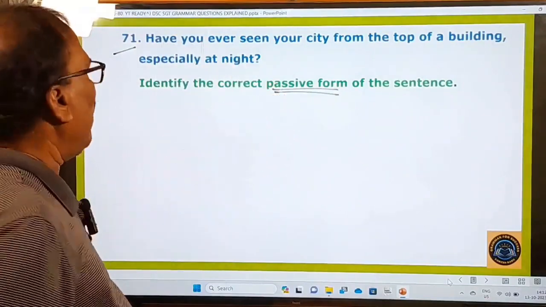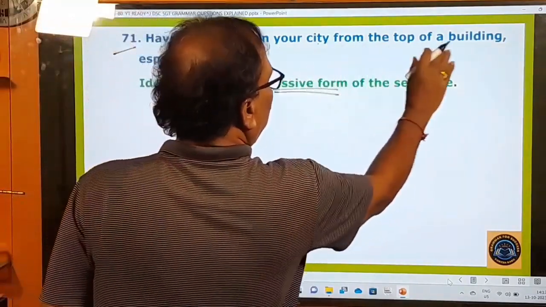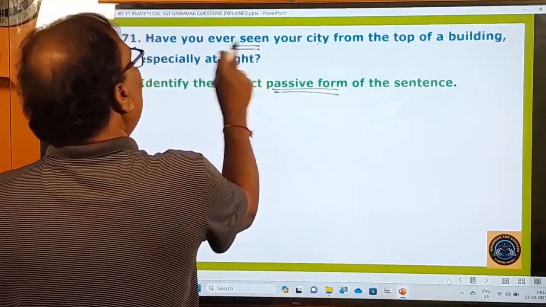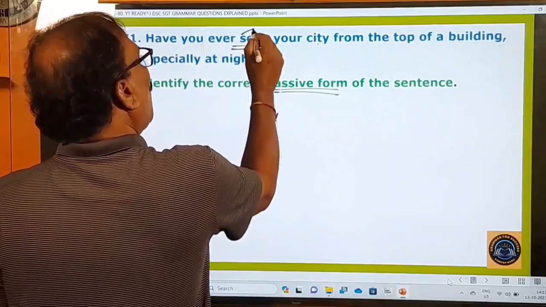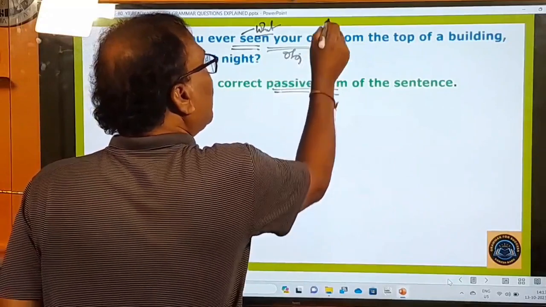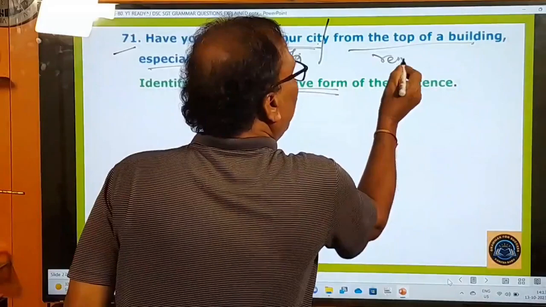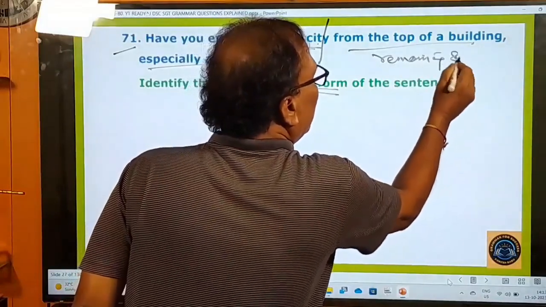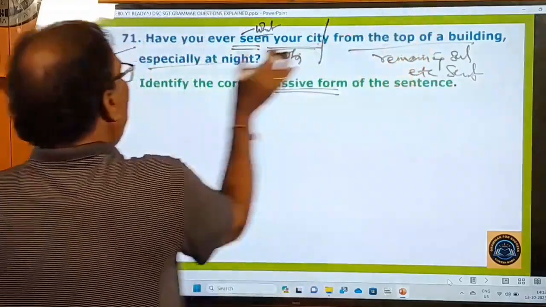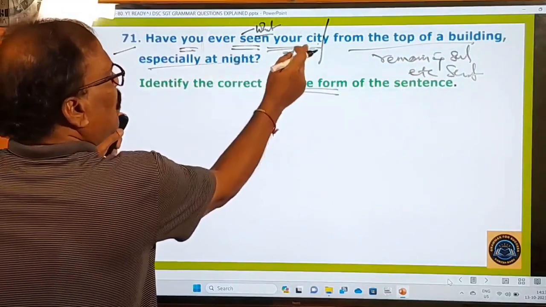Okay, very simple. And here you see, have you ever seen your city from the top of a building, especially at night? Have you ever seen? This is the verb. Okay, now ask a question. Have you ever seen what? Your city. This is your object. After the object, whatever the remaining sentence, that is called the remaining sentence, etc. We are not concerned with this. Cut it. Now we are concerned only with this part of the sentence. You is the subject, seen is the verb, your city is the object.